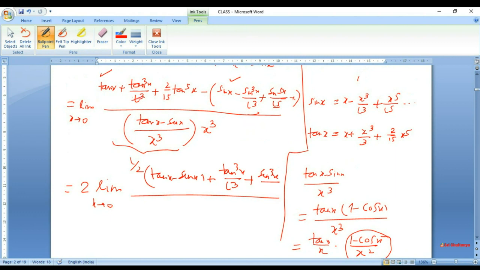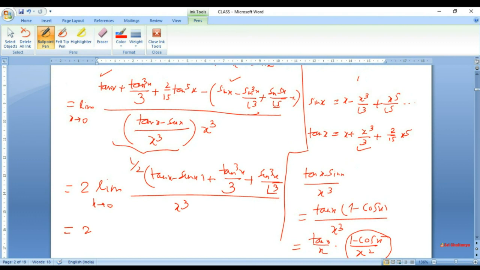It is just 3, simple 3, as you can see here. And this is for sure factorial 3. This is plus sine cube x upon 6, over x cube because 2 is here now.